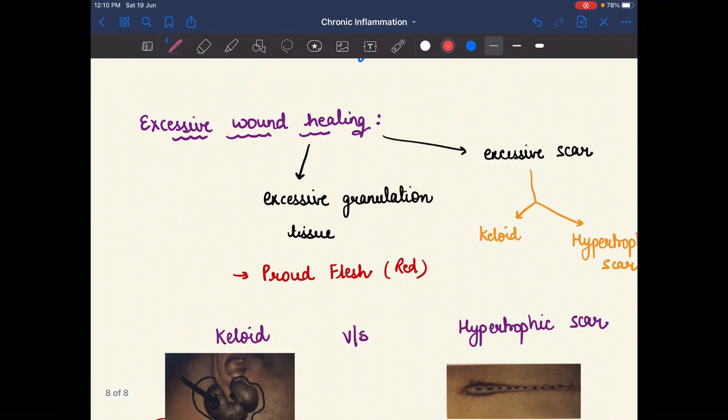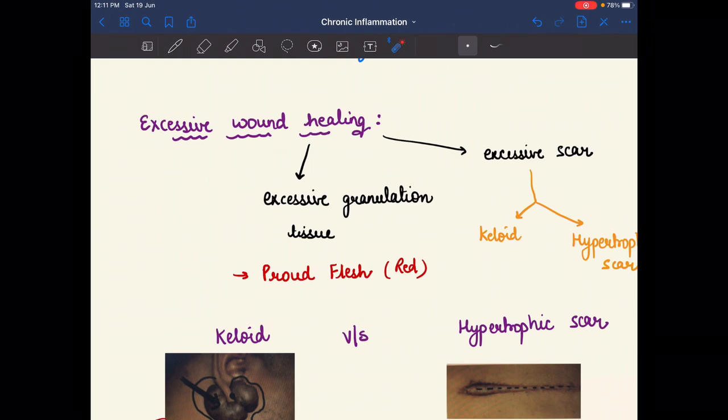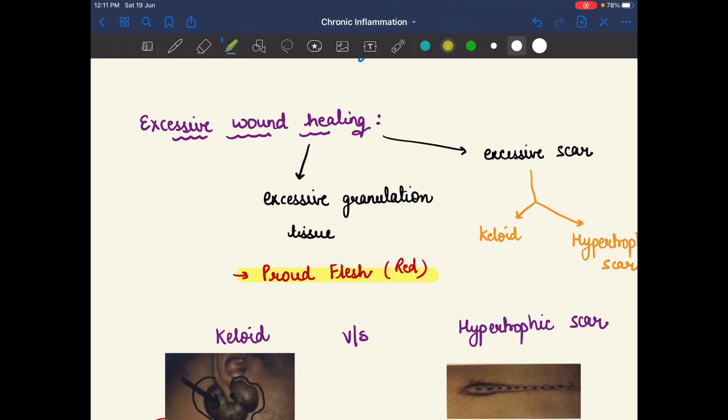Now, excessive wound healing means there is more and more granulation tissue, meaning a lot of fibroblasts and a lot of blood vessels. With a lot of blood vessels, we see proud flesh, red, in the microscopic picture if there is excessive granulation tissue.